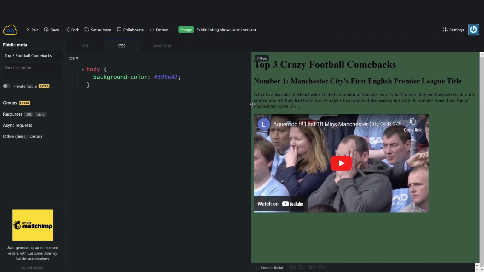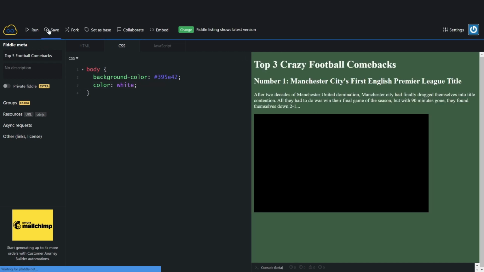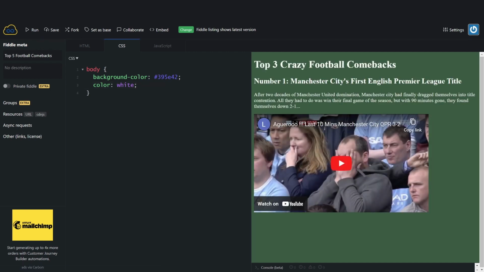And there we go. Now, if I just write color, that refers to the text color, and I think we'll just go with white, like that. And maybe I'm not particularly happy with this green.